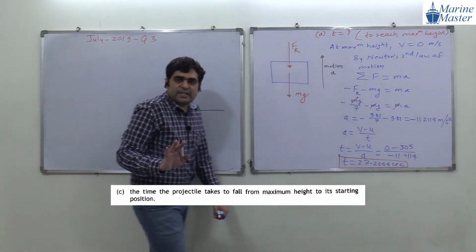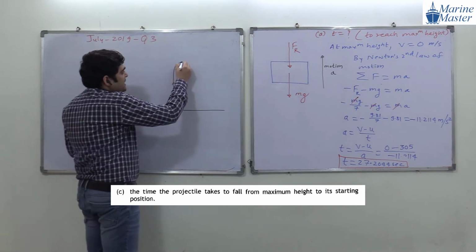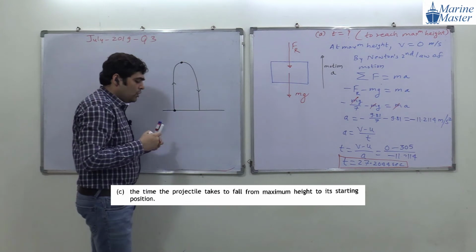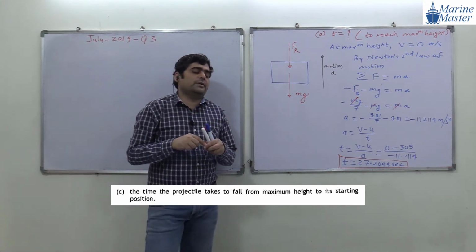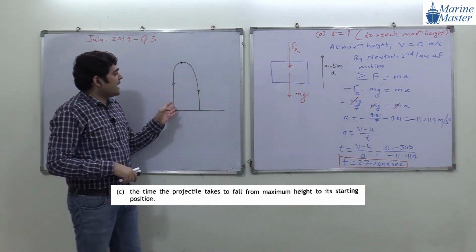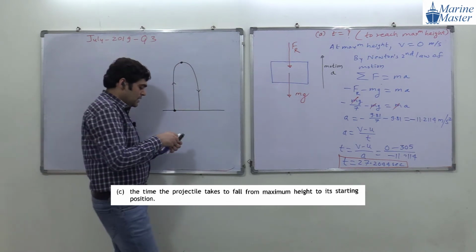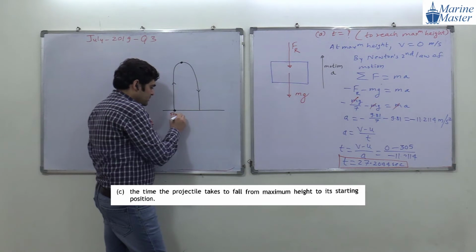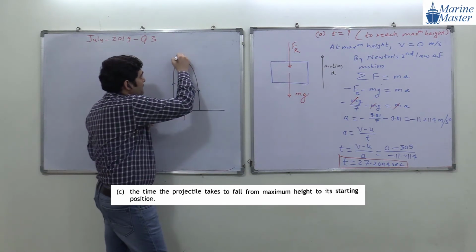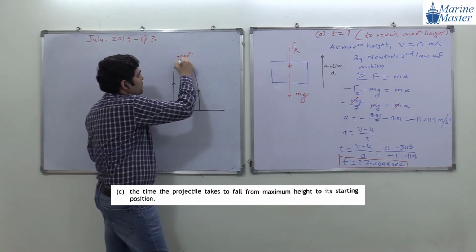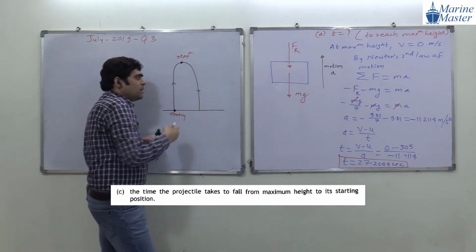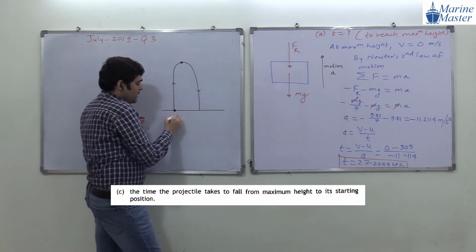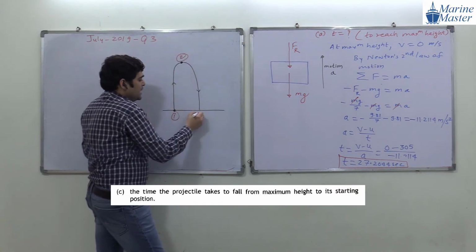Once the projectile reaches the maximum height, it again falls back. Now my question for all of you: is this time the same or different? Suppose this is our starting point, this is the maximum height, and then it comes back. I will say 1 to 2 and 2 to 3.